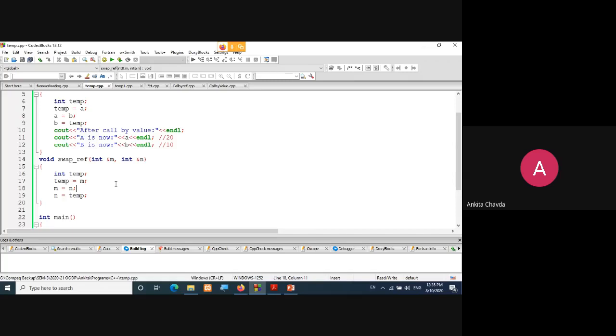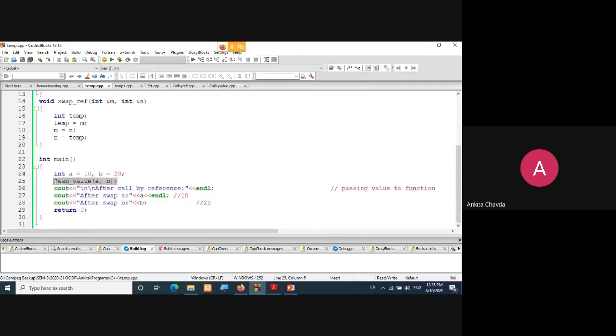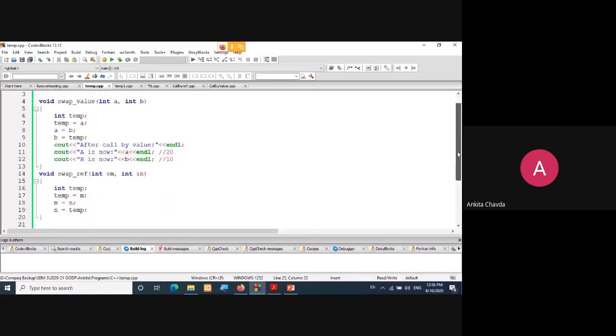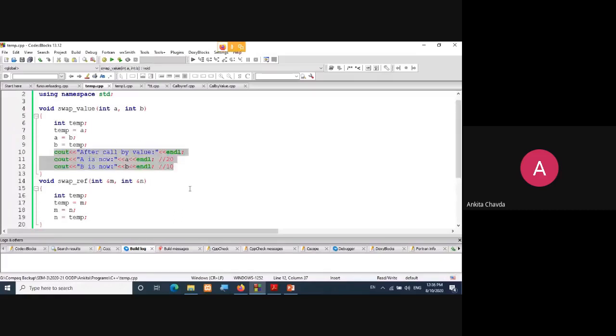Whenever I'm calling this function, it would be exactly like this. No change, right? And here I'll do ref. Simple. So the first time I'm calling the function which is call by value. The second time I'm calling the function which is call by reference. In call by value, I need to write cout statements inside the function only, right? Because outside it is not affected. That is why.